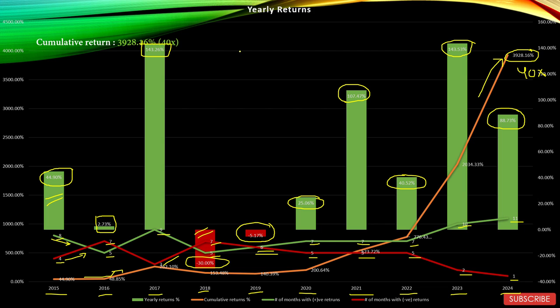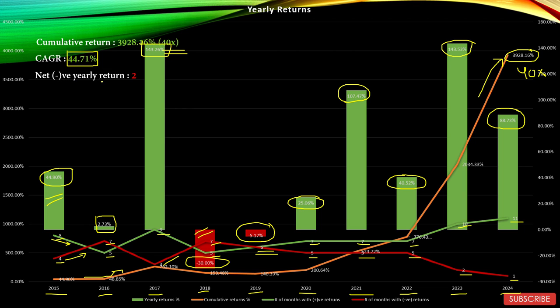So the cumulative returns of 3,928.16%, that is 40x. So we have seen that. CAGR of 44.71%. Now this is very good, extremely good CAGR. So a 10-year CAGR of 44.7% is easily among the top sectors of the entire share market.